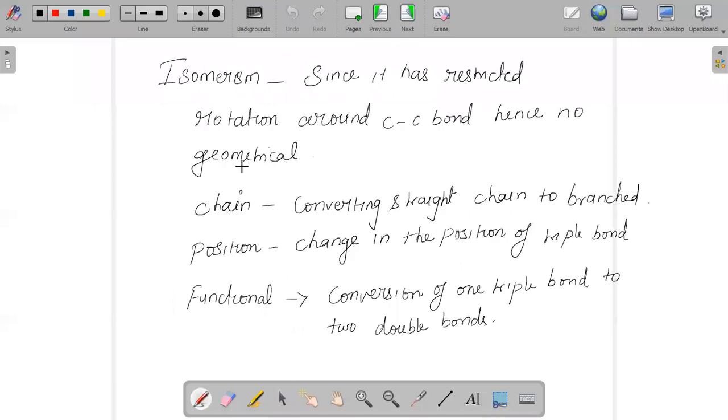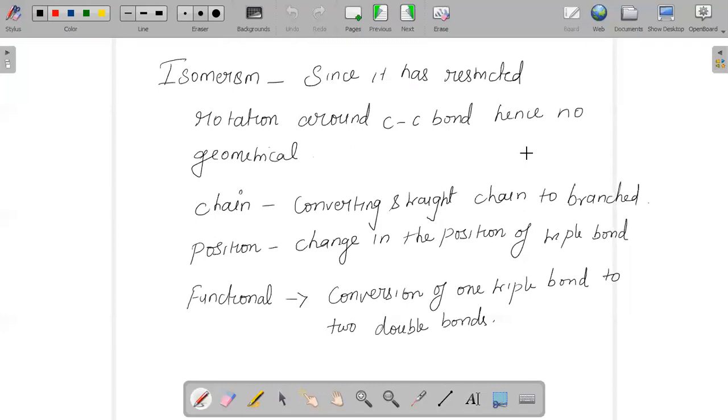And yes, isomerism. Since there is restricted rotation around the carbon-carbon bond, it will not show geometrical isomerism. But of course, it will show chain isomerism, that is converting straight chain to branch chain.